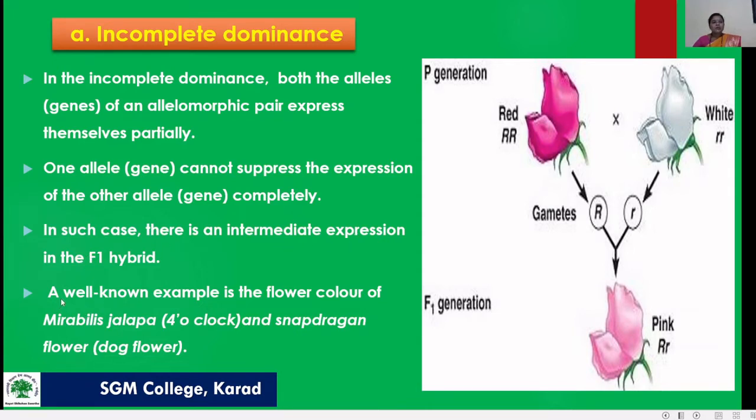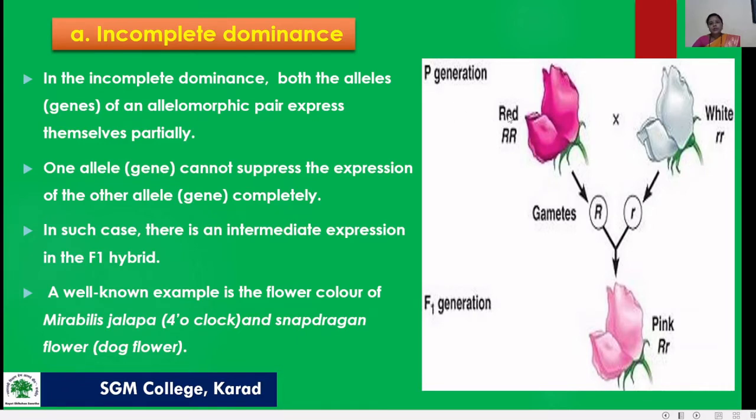A well-known example is the flower color of Mirabilis jalapa, also known as four o'clock. Let us take this plant's flowers as the example. In this experiment with Mirabilis jalapa, one flower is red in color and another flower is white in color.